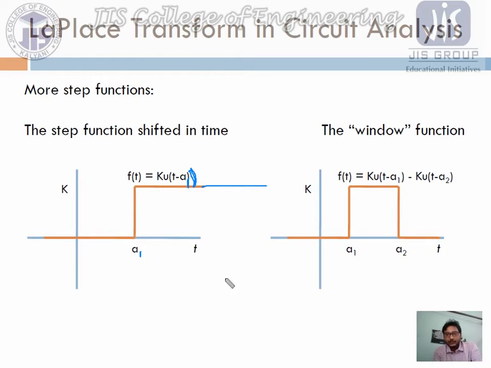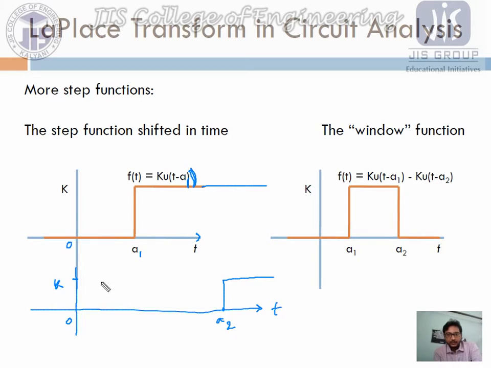So if we consider another function, another signal, I am designing it over here. Suppose this is my time axis. For this time axis, if we consider another signal, here is 0, here is also 0, and if we consider one signal which starts at A2 and after A2 has the value k, amplitude k. So what will be this function?